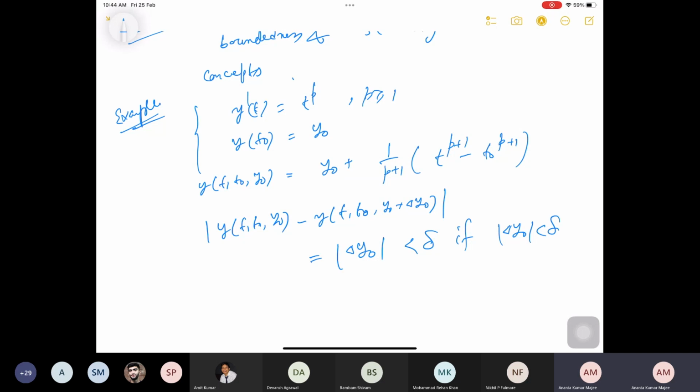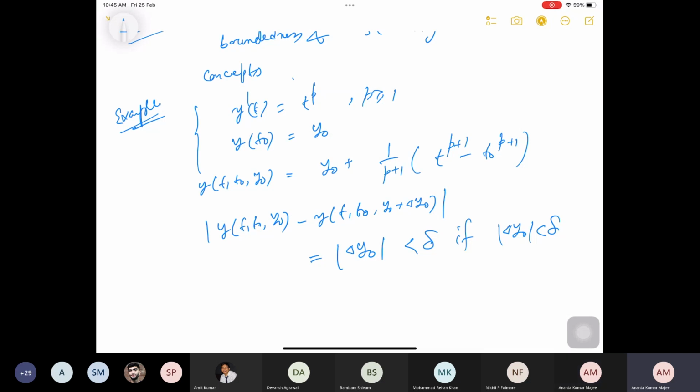So using your definition, this implies that the solution to this problem is stable. But it is not bounded. You see the solution is unbounded. As t is big, we cannot find an M such that the solution is less than or equal to M for all t. So boundedness and stability are distinct concepts for a nonlinear equation.